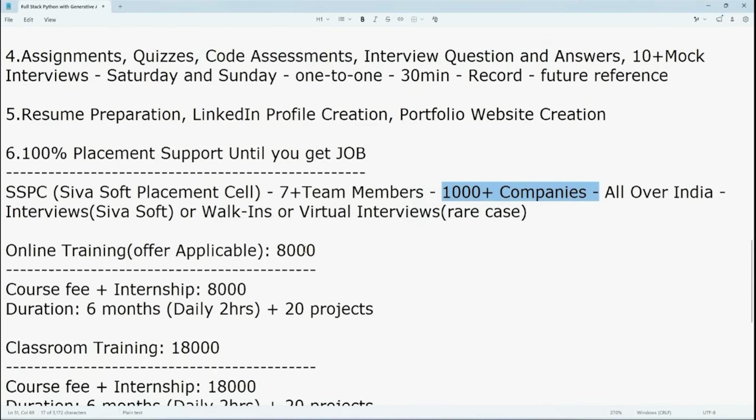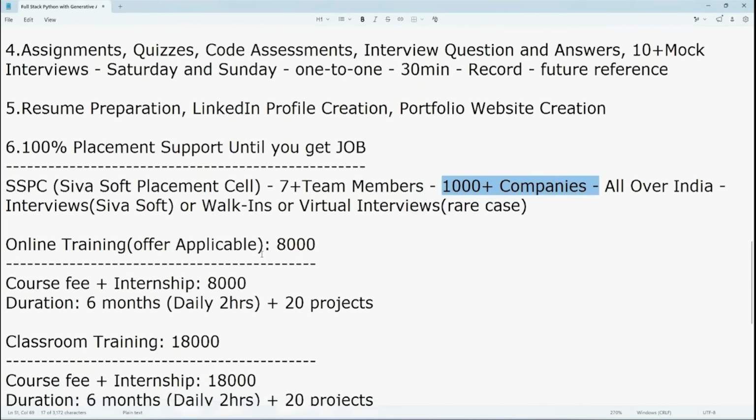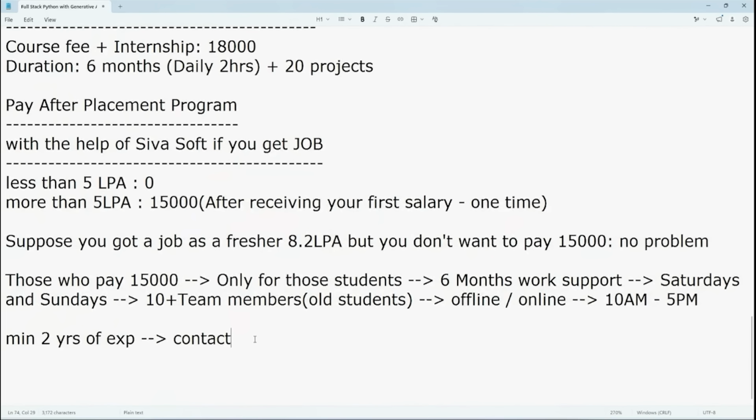And next, who are eligible to learn this particular course? Okay. So eligibility. If you are a final year student, you are eligible. Any graduate, meaning 3 years degree or 4 years BE BTech.